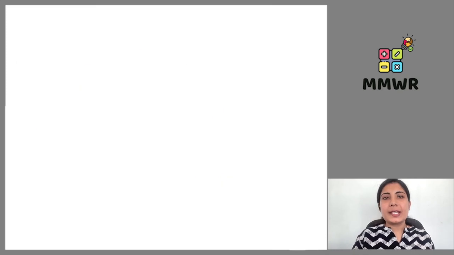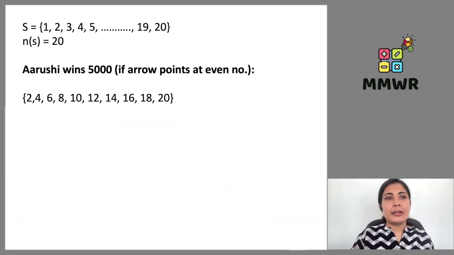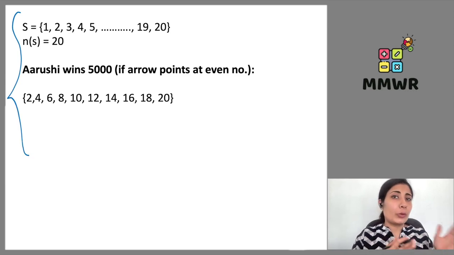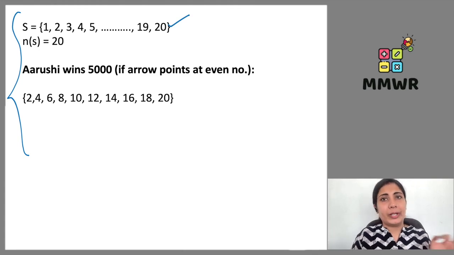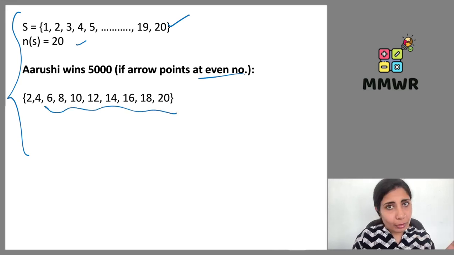Okay. Next, we have here the sample space and the favorable outcome. I made a list here for the favorable outcome, so that we don't have to look at the question again and again. The sample space contains the numbers from 1 to 20. That means 20 elements are there. Arushi is going to win when the arrow points at an even number and all these numbers are in favor of Arushi.